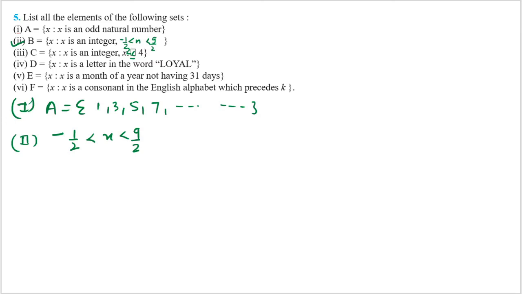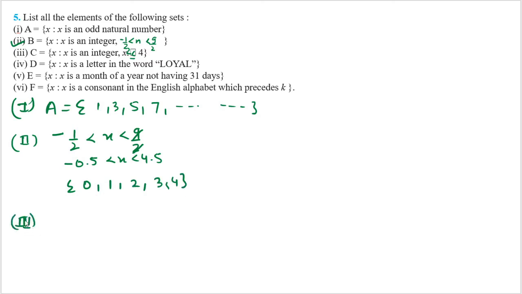So if I talk about the integers, it is mentioned here minus 1 by 2, more than minus 1 by 2 and less than 9 by 2. Minus 1 by 2 can be written as minus 0.5, and 9 by 2 can be written as 4.5. You can write it very easily. After minus 0.5, we have to take the values more than minus 0.5. So what is the next value? That is 0. And after this 1, then 2, then 3, then 4. This is the answer of the second one.